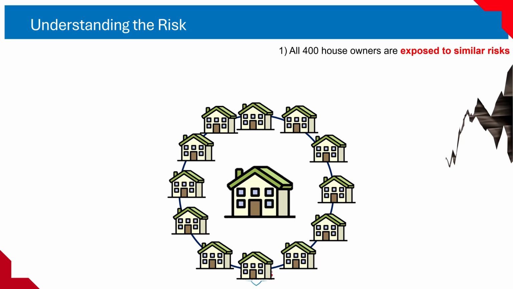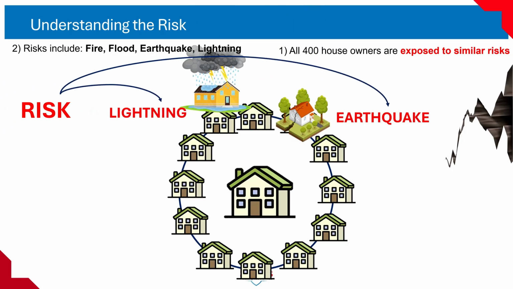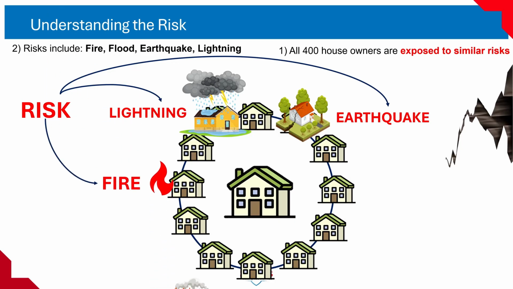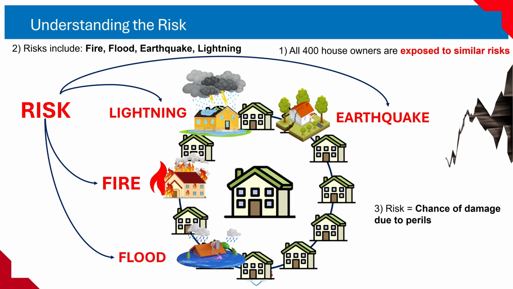This slide explains what risk means in insurance, the types of dangers, perils, that can cause loss, and how all insured people in a group can be exposed to the same types of risk. 1. All 400 house owners are exposed to similar risks. Every house in the village faces the same possible dangers, whether it's fire, flood, lightning, or earthquake. In insurance, we call these common risks. The same event can potentially affect anyone in the group.